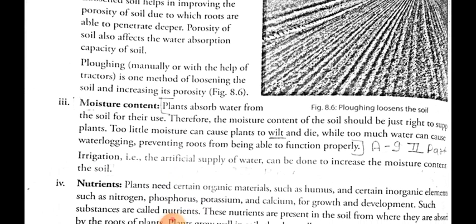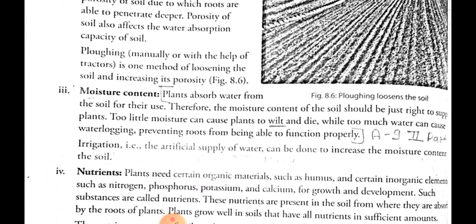Next, moisture content. We already studied that soil contains moisture in it, and plants absorb the water from the soil for their use. How do plants get the water? Plants get the water from the soil. Therefore the moisture content of the soil should be rightly supplied, and plants need to be supplied an adequate amount of water for their growth.